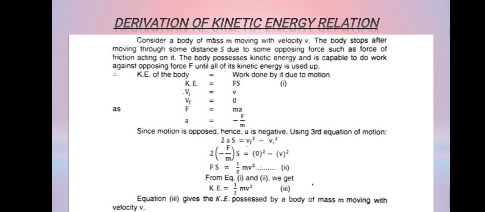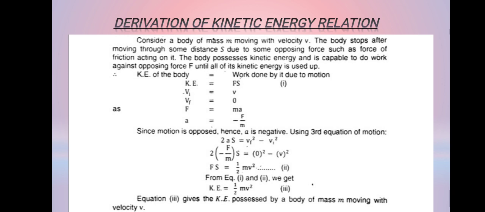Since motion is opposed, a negative sign is introduced in the relation a equals minus F by m. According to the third equation of motion that you have seen, 2as equals vf square minus vi square. By putting in all the values we have derived above, like vf, vi and a, we get the relationship Fs equals half mv square.